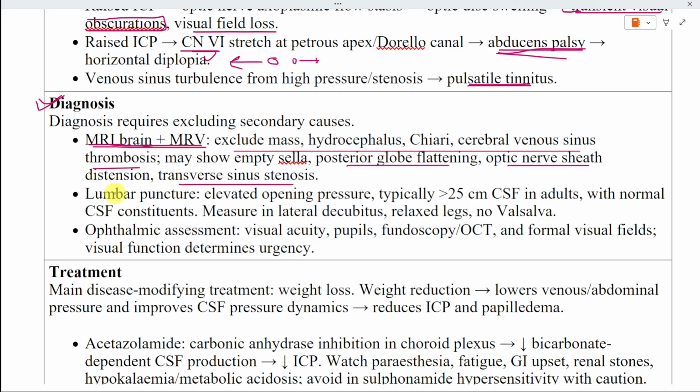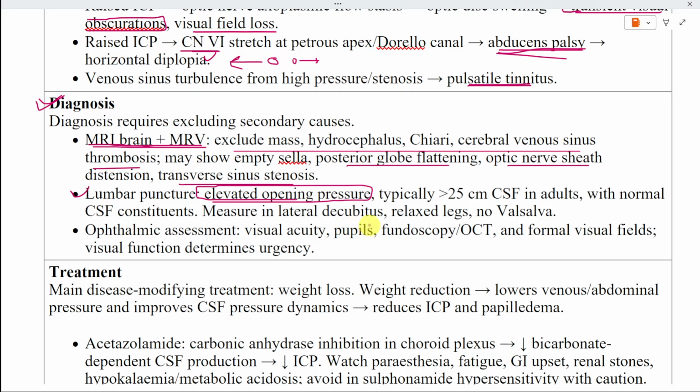Transverse sinus stenosis may be either a contributor to raised pressure or a consequence of it. Once imaging has excluded a contraindication, lumbar puncture is performed. The cerebrospinal fluid composition should be normal, but the opening pressure is elevated, typically above 25 centimeters of cerebrospinal fluid in adults. Opening pressure must be measured correctly.